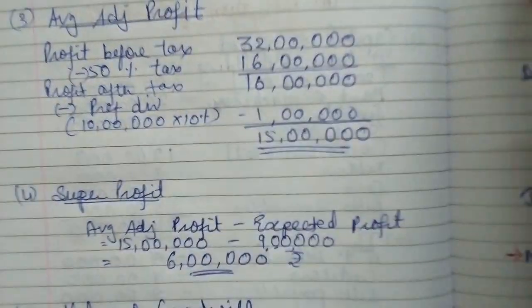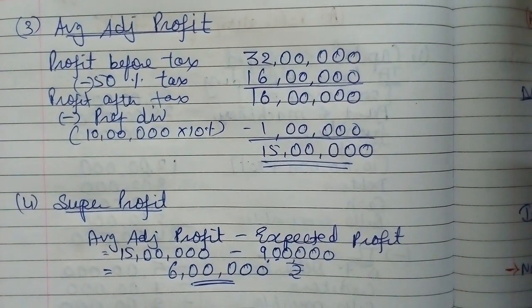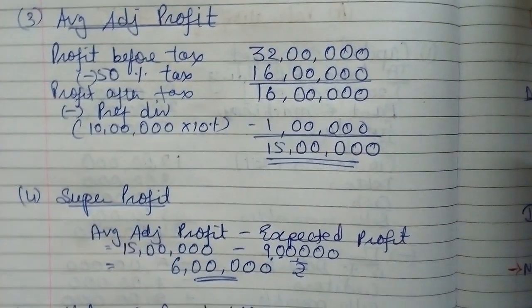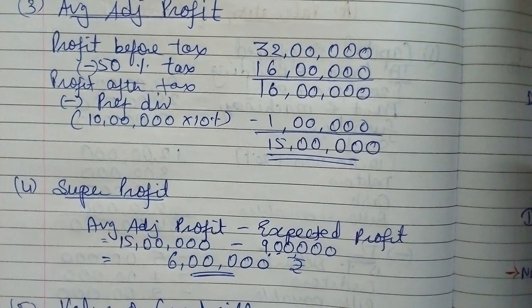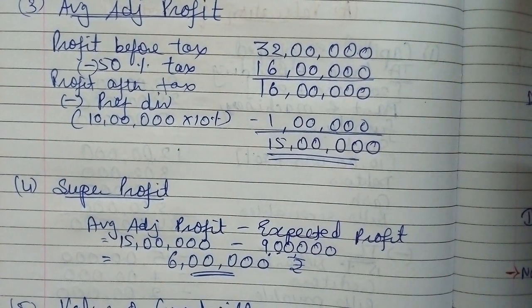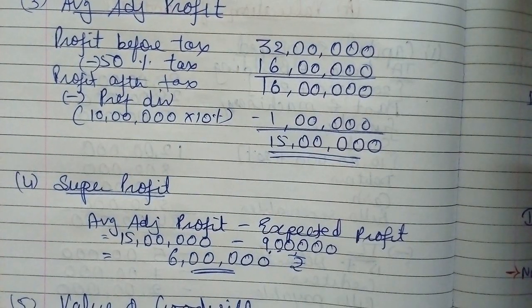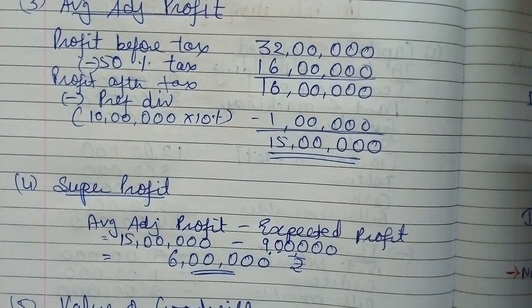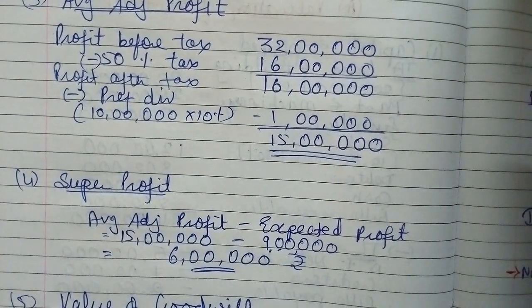Which is nothing but your average adjusted profit. In the absence of non-trading investment and other adjustments, we can directly take this, because if there is a non-trading investment, then the interest of the same has to be added back to find out divisible profit, and certain adjustments would also be done that I'll explain further as and when it comes in the example, right? So we have the divisible profit. What we need to do?